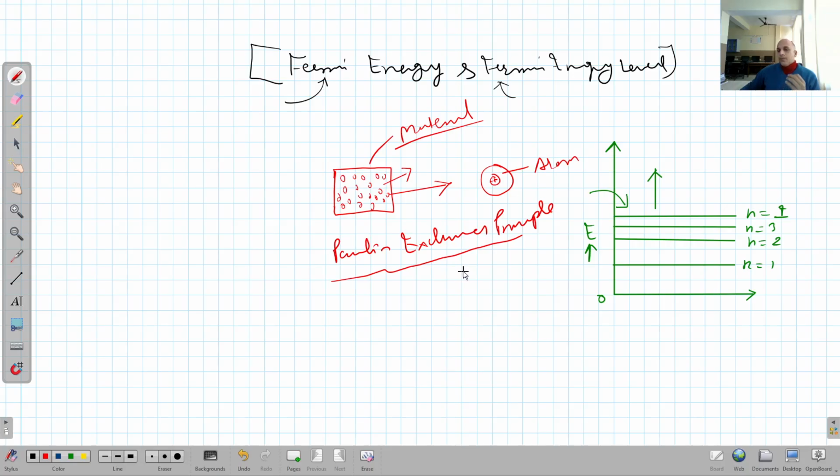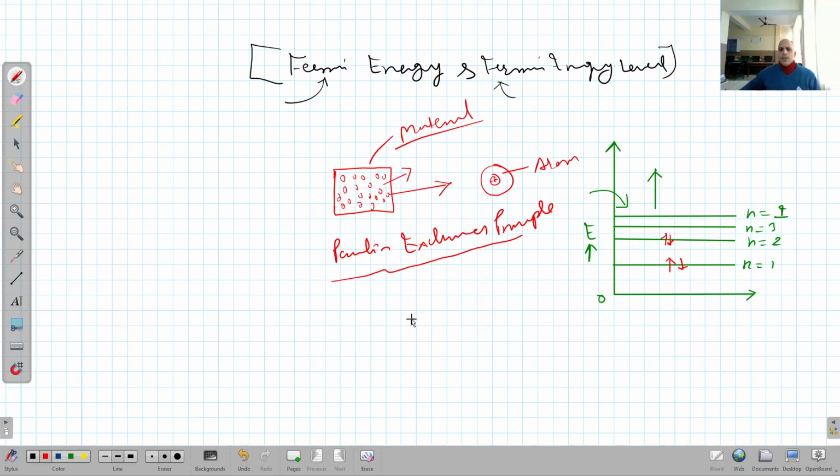If we assume that this first cell is energy level 1, and it can accommodate two electrons, then the maximum electrons that can enter this first energy level are obviously 1, 2. Similarly, the next can also accommodate in this way. If I go on filling the electrons inside this material, the electrons will start filling from the first energy level, then the second, and so on.